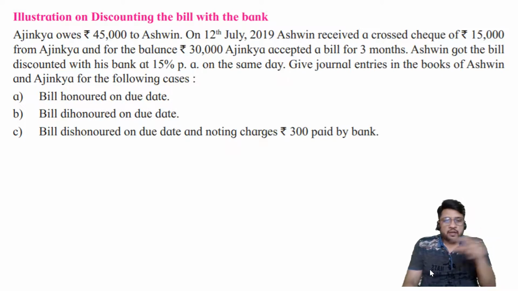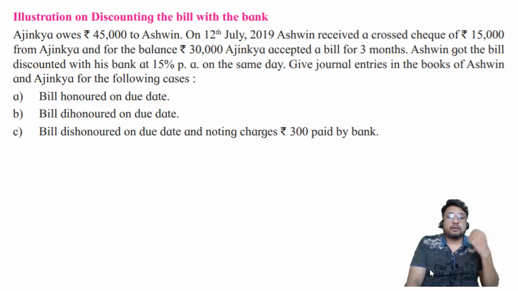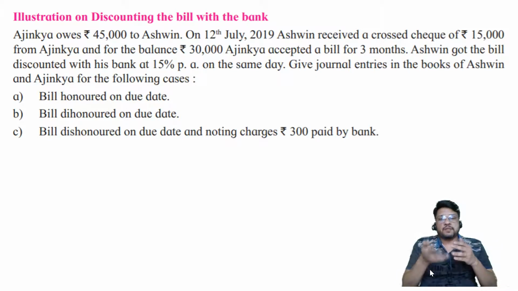And now this particular piece of paper is governed under the Negotiable Instruments Act. That means if he fails to pay this, then there are a lot of remedies. There are a lot of legal ways available to us under the Negotiable Instruments Act to collect money from him. So you don't worry, you give me the money now itself because I'm in need of money. Banker will specify, okay, 30,000 rupees. Rate of interest we are going to charge is 15%.